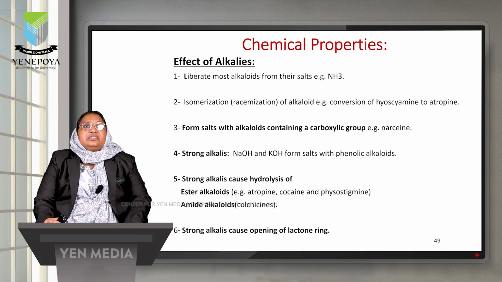Majorly, when we add alkalis to any alkaloid, they will liberate the alkaloid from its salts. But sometimes when we add alkalis, there is a chance of isomerization, like hyoscyamine can convert to atropine. Salts of alkaloids can form the carboxylic acid, an example is narceine. Strong alkalis like sodium hydroxide and potassium hydroxide can react with the phenolic alkaloids, and strong alkalis can also cause the hydrolysis of alkaloids like ester alkaloids and amide alkaloids, and sometimes they can cause the opening of the lactone ring also.